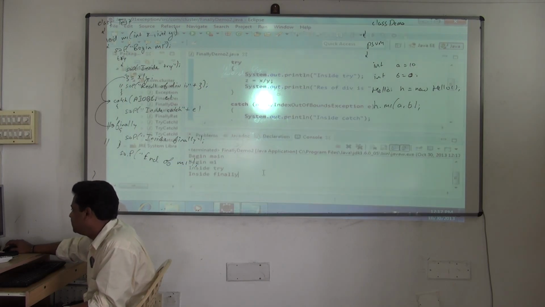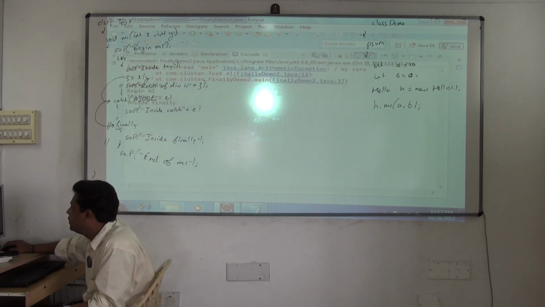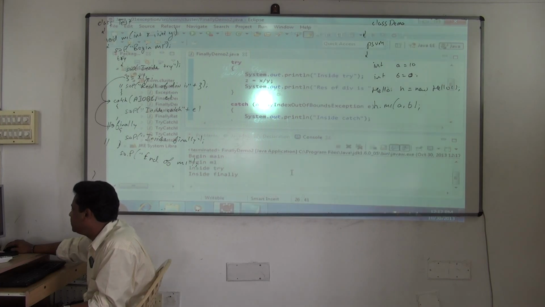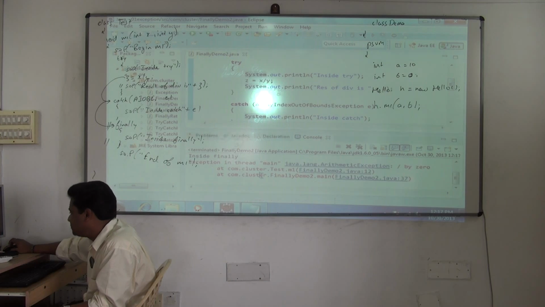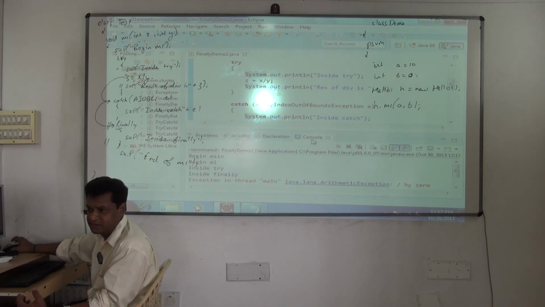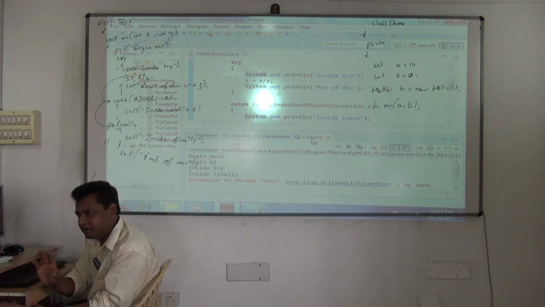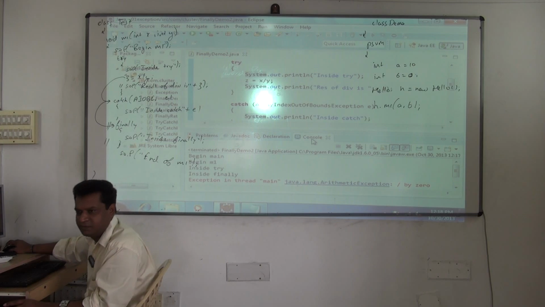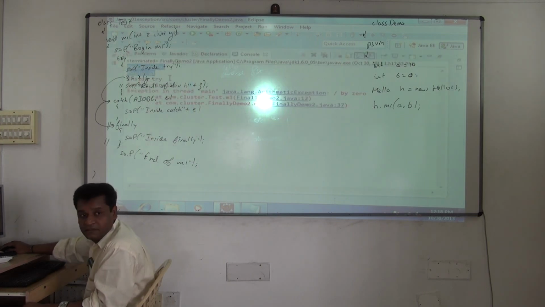See how it works. It will jumble up the output, don't bother. Until and unless you get the correct output as you want, just run the program. Especially in exception handling, this problem will occur in Eclipse. Eclipse will jumble up the output, otherwise it's normal only. Execution is normal, only when you're printing the output it will jumble up. That's why don't bother. So begin main, begin M1, yes.